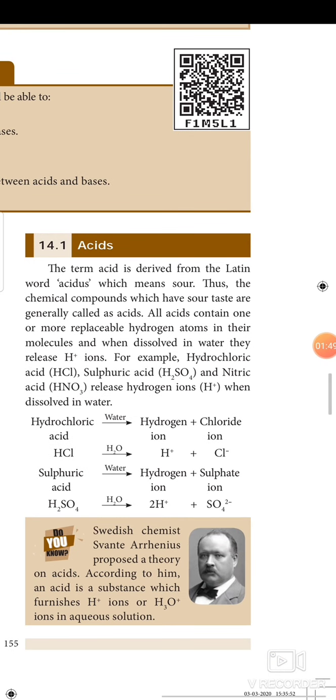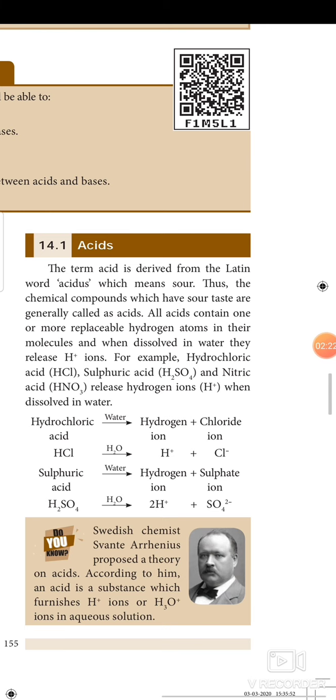The term acid is derived from the Latin word acidus, which means sour. Thus, the chemical compounds which have sour taste are generally called acids. All acids contain one or more replaceable hydrogen atoms in their molecules, and when dissolved in water, they release H plus ion. For example, hydrochloric acid. The formula for hydrochloric acid is HCl. Sulfuric acid H2SO4. Nitric acid HNO3. When they dissolve in water, they release hydrogen ions, H plus ions.